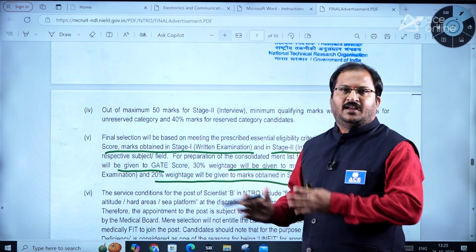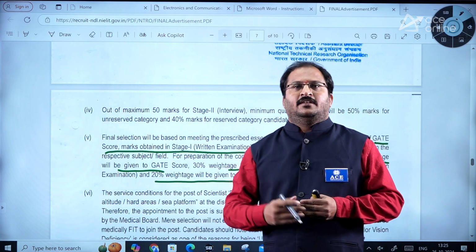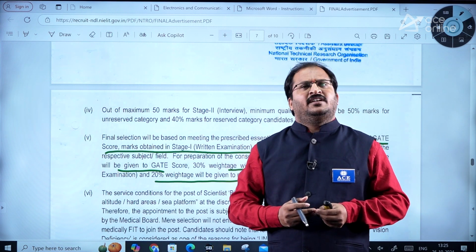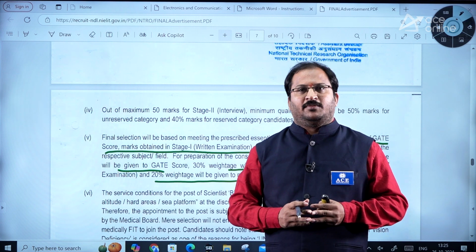So this is the entire procedure. Kindly go through each and every document and then go for online application filling.